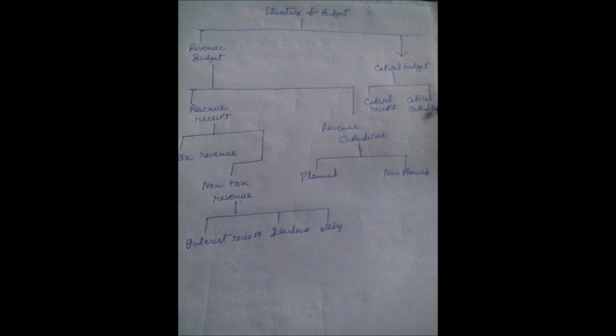Then you see the structure of the budget. It is a topic of our economy syllabus. In case of the structure of the budget, you have to divide the budget into revenue budget and capital budget. Revenue budget is divided into two parts, revenue receipt and revenue expenditure. Revenue receipt is divided into two parts, tax revenue and non-tax revenue. Non-tax revenue means interest received, dividend and others. Revenue expenditure means planned expenditure and non-planned expenditure. On the other hand, capital budget is divided into two parts, capital receipt and capital expenditure.